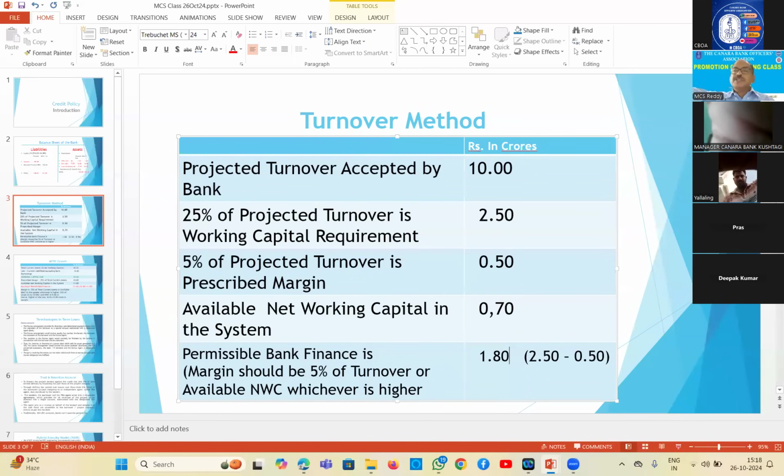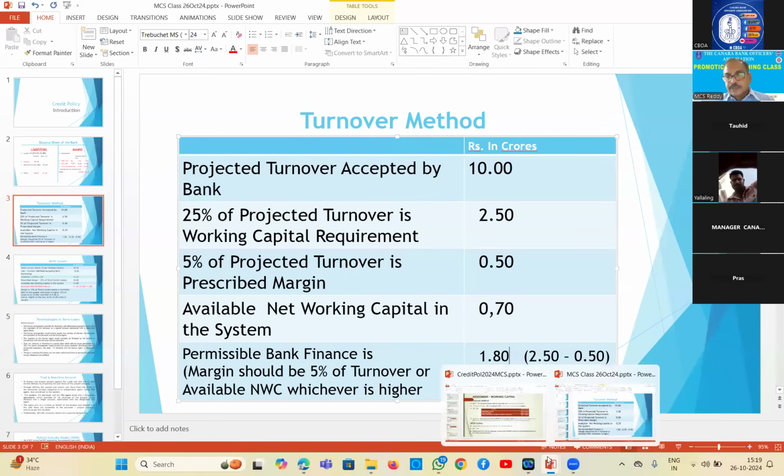Out of that, 5% of projected turnover is margin. And then comes your permissible bank finance: working capital requirement minus margin. If available net working capital in the system is more, in such case, margin will be the available net working capital. So accordingly, your permissible bank finance will be reduced. If NWC is more than the required level, then permissible bank finance will come down. Right? This is the turnover method.